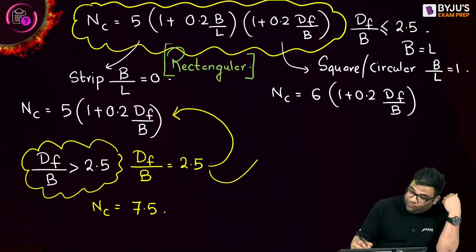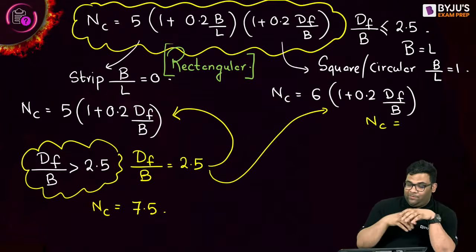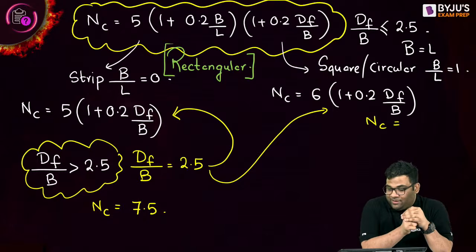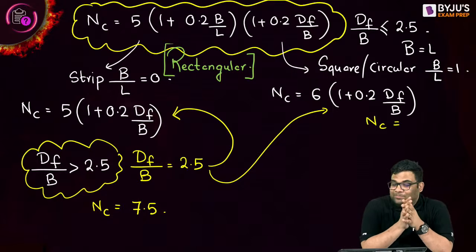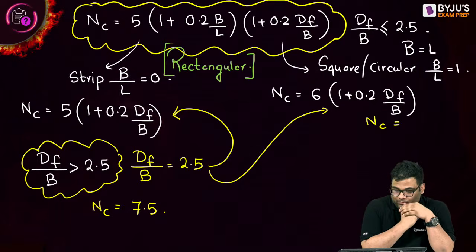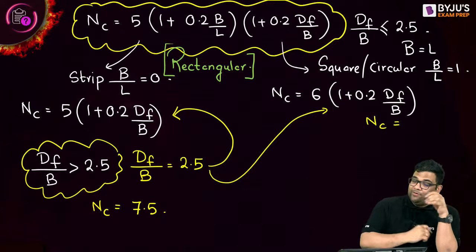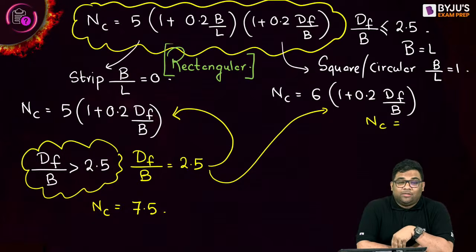And if you put 2.5 in this equation, how much NC are you getting, in case of square or circular footing? This is for strip, you got 7.5. That you're getting how much?